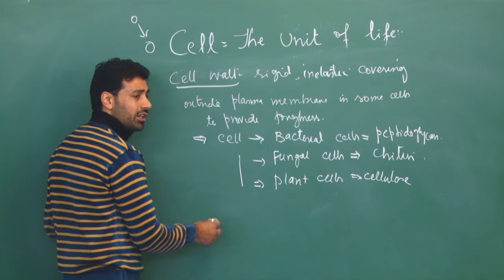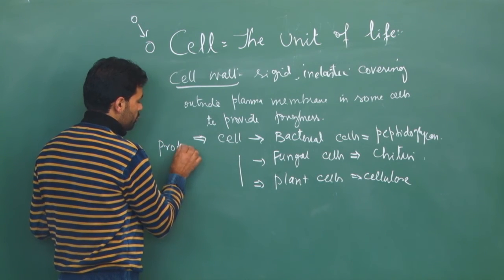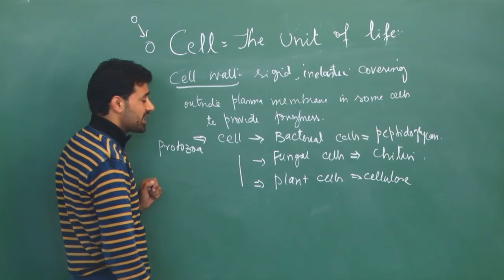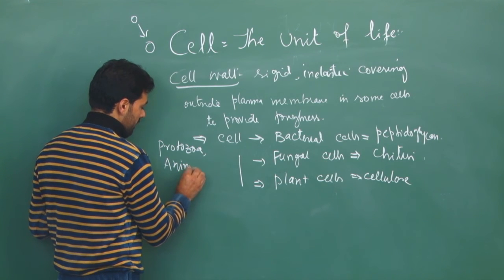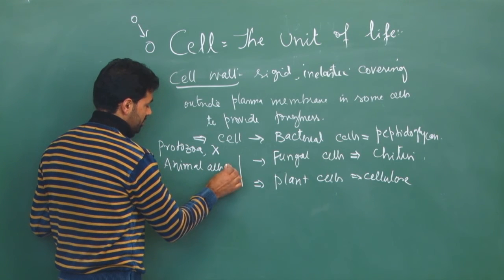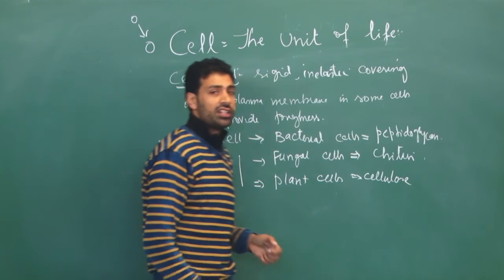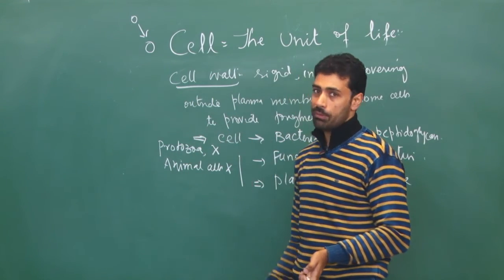The cell wall is absent in protozoa, for example amoeba and paramecium. Animal cells also don't have a cell wall outside the plasma membrane.